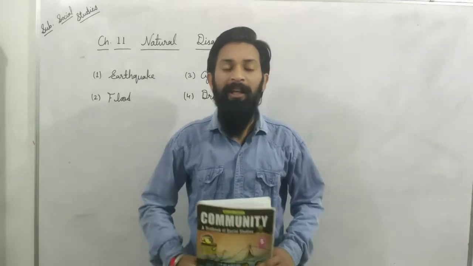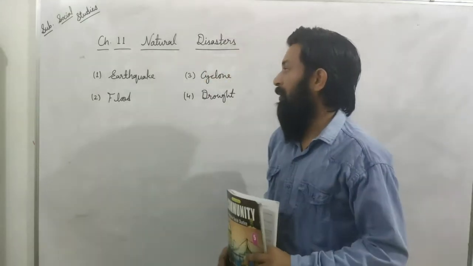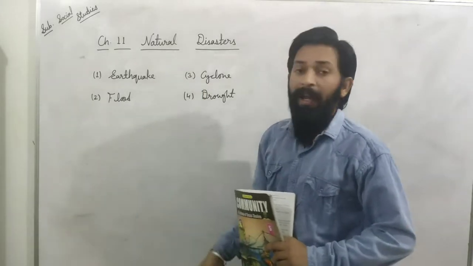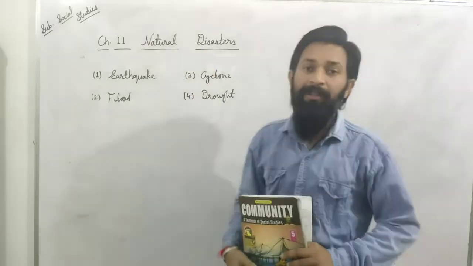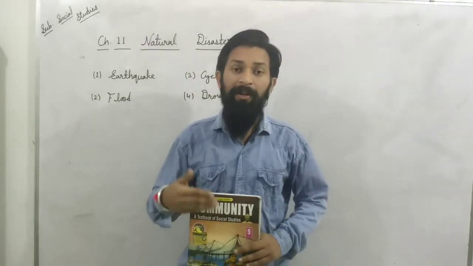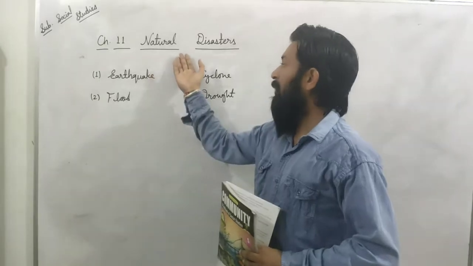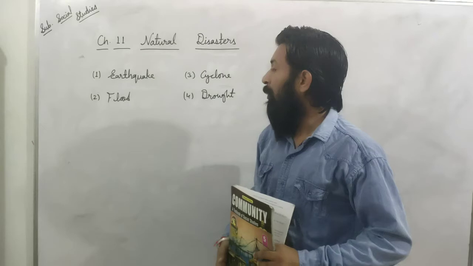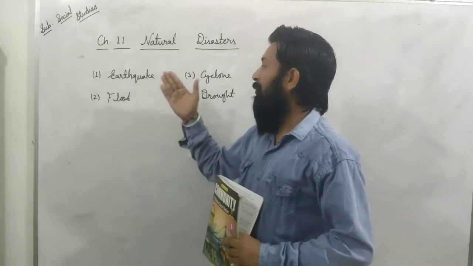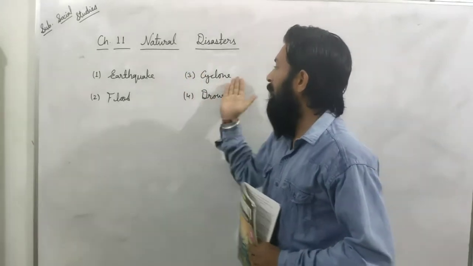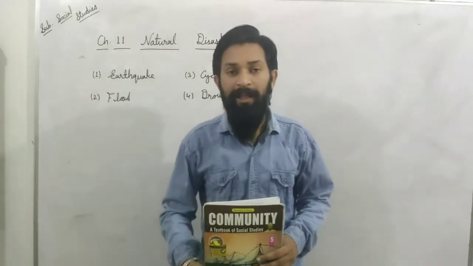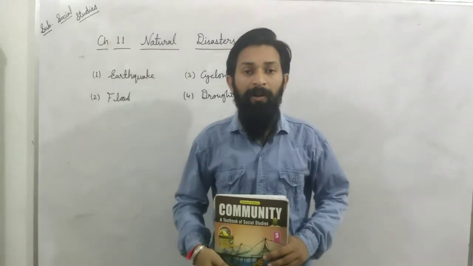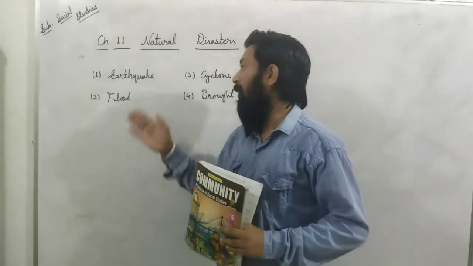Dear students, in the last class we already discussed natural disaster, and in natural disaster we discussed earthquake and flood. A natural disaster means a type of disaster created by nature. But we can say that there is a hand of humans also, because of human interaction with the environment, we have to face this type of natural disaster these days. In the last class we discussed earthquake, the sudden movements on the earth's surface that we feel, which is known as earthquake.